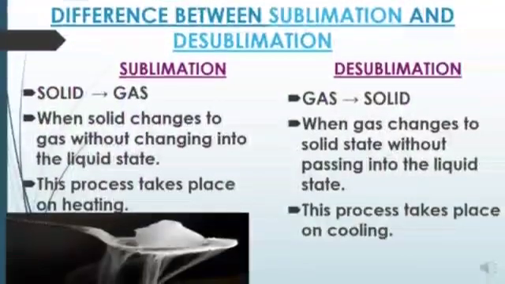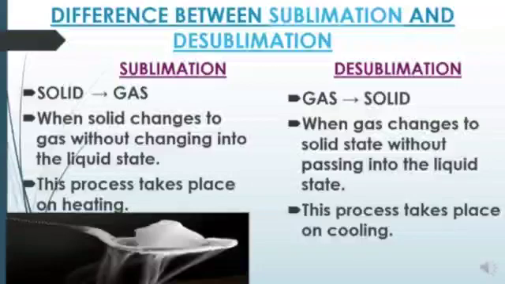The last topic is the difference between sublimation and desublimation. Sublimation and desublimation are processes which are opposite to each other. In sublimation, solid state changes into gas state, and in desublimation, gas state changes into solid state. What happens in sublimation? When solid changes to gas without changing into the liquid state, that is called sublimation.